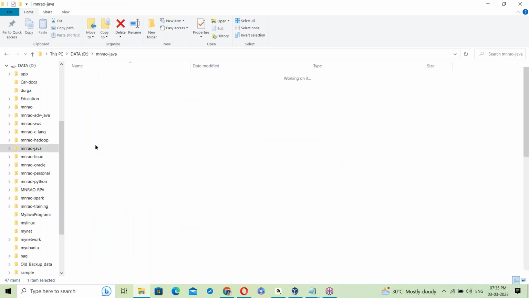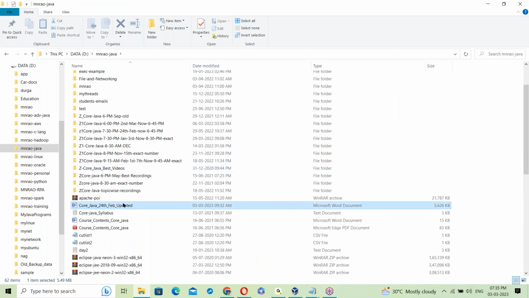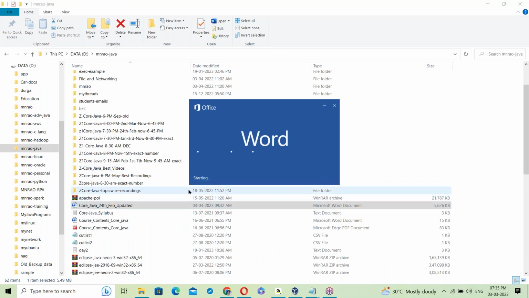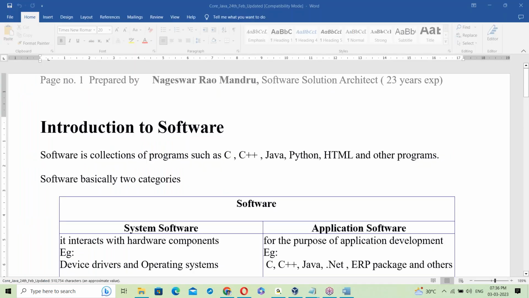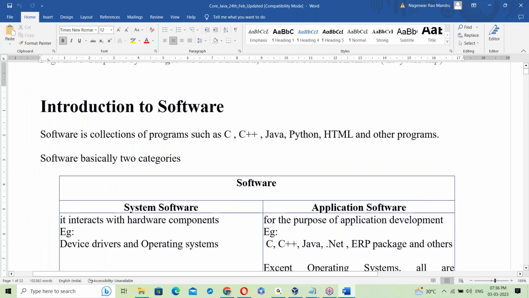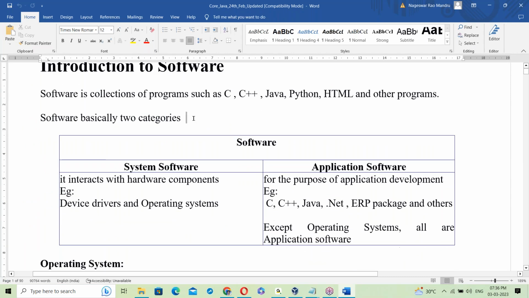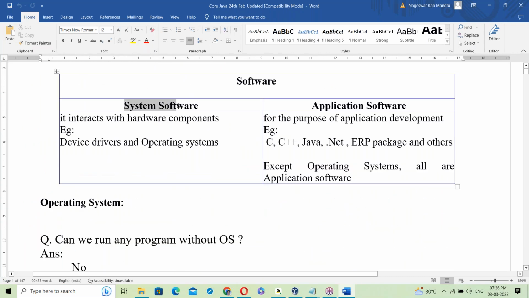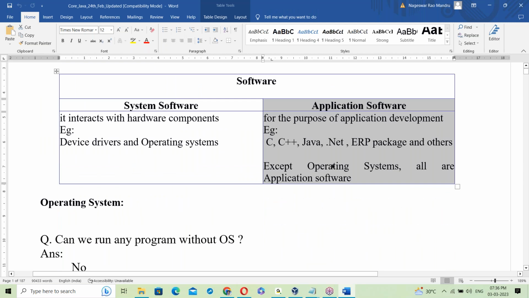So last class, we started with just the basics. We had an introduction to software, system software, and application software.